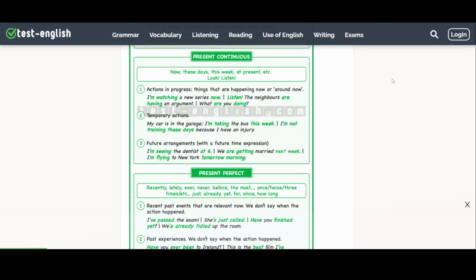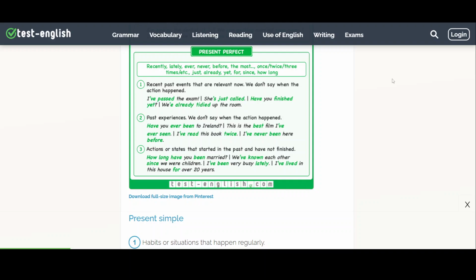Number 3, future arrangements with a future time expression. I'm seeing the dentist at 6 o'clock. We're getting married next week. I'm flying to New York tomorrow morning.